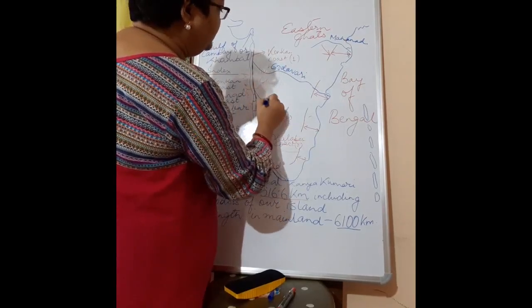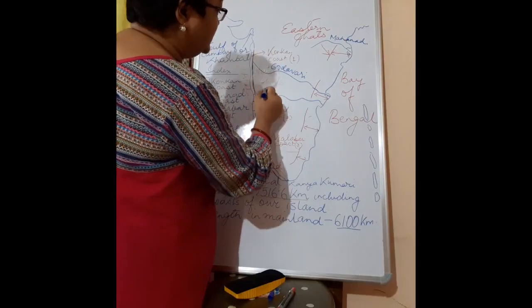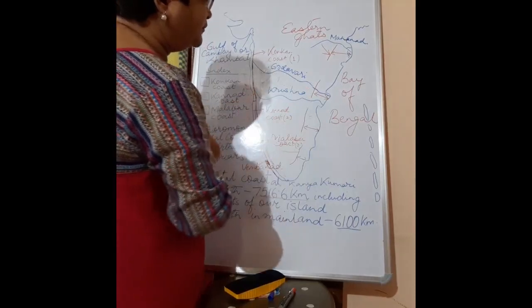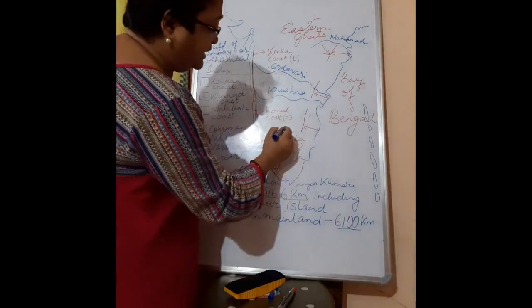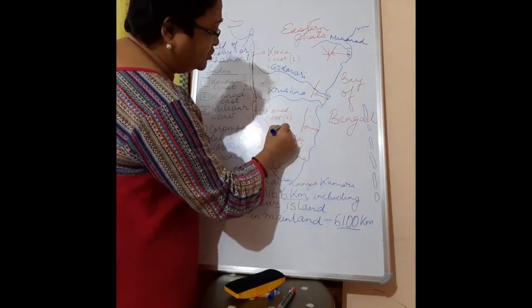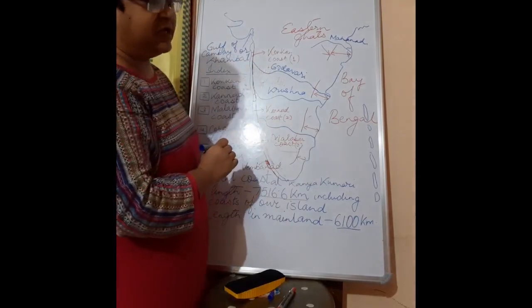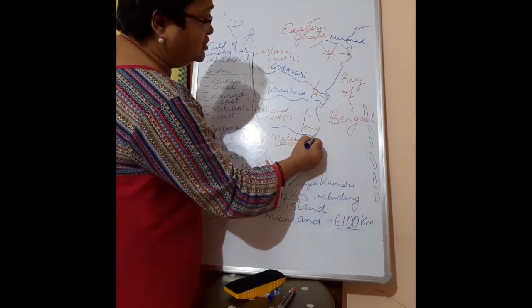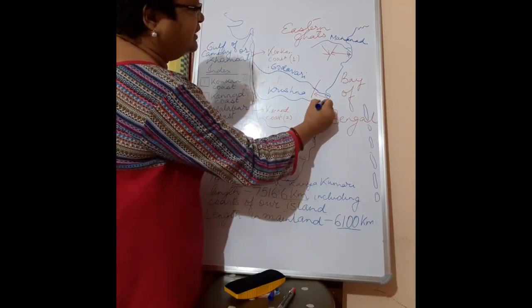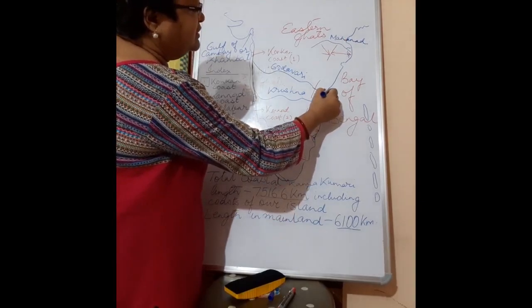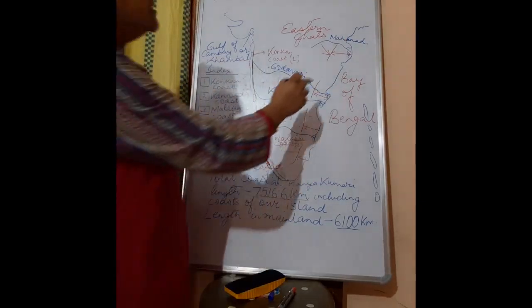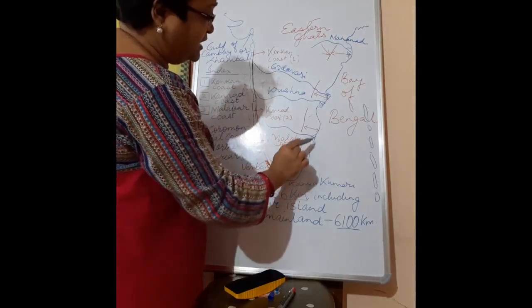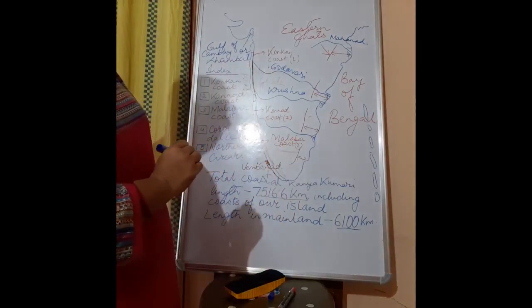Then we have the Krishna river flowing in this way, making a delta here. And then we have the Kaveri river, which also rises in the Brahmagiri range of the Western Ghats and makes a delta here. So all these rivers which are cutting across the Eastern Ghats and making deltas are depositing alluvial sands and making the area very fertile.